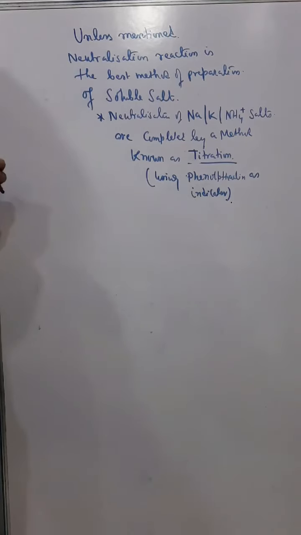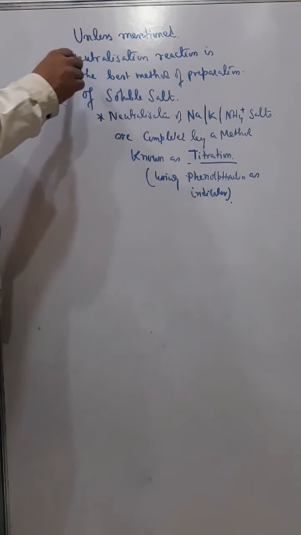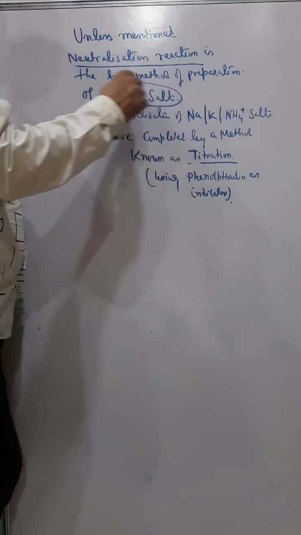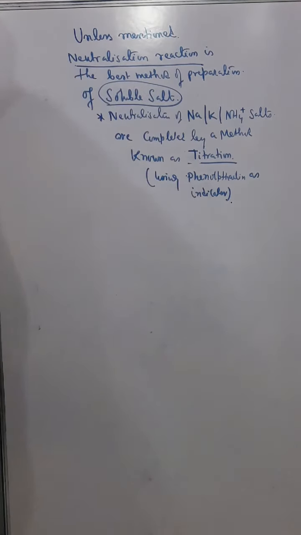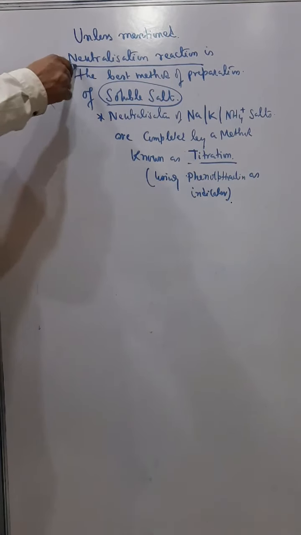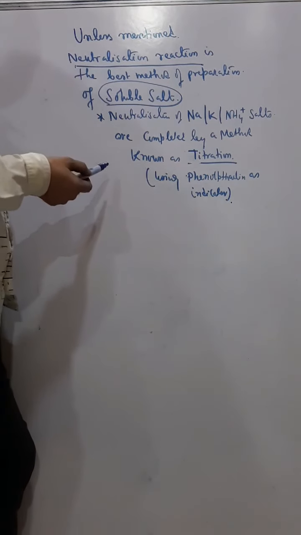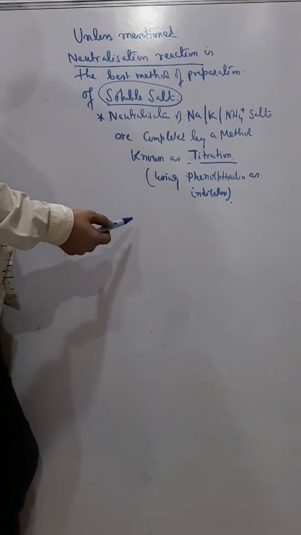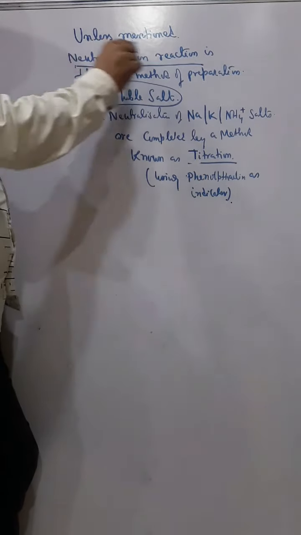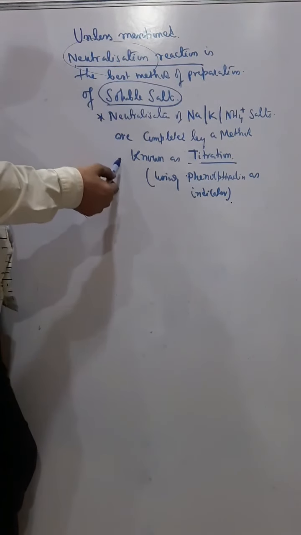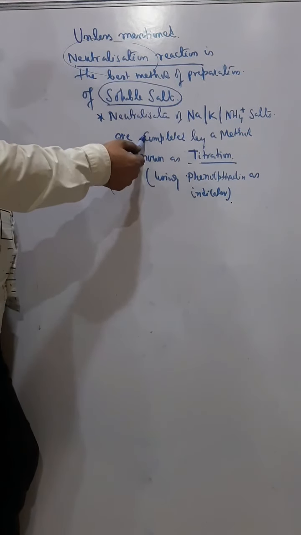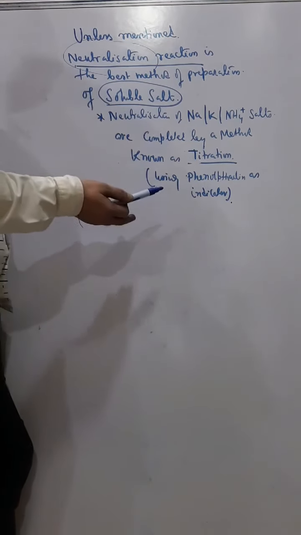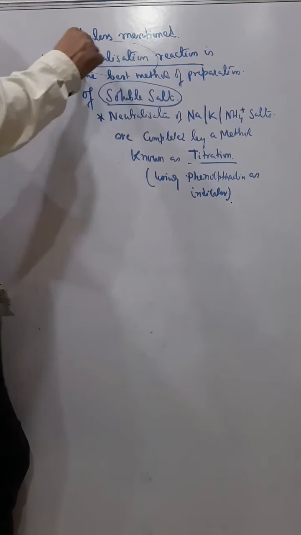Now I always advise my students that unless mentioned, neutralization reaction is the best method for preparation of soluble salts, because it has no controversy. With neutralization method, you can prepare any soluble salts, whether it's sodium salts or potassium salts or ammonium salts or magnesium salts or any calcium salts. If it is soluble, we use neutralization reaction. That's the best and the easiest reaction. So unless mentioned, if they ask you just simply how to prepare the salts or give reactions, it's better always go for neutralization reaction.